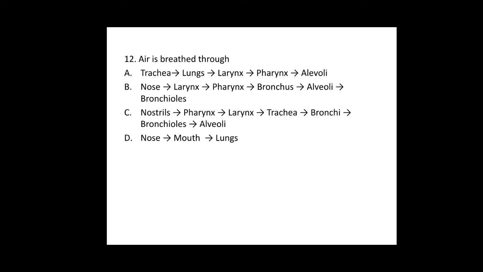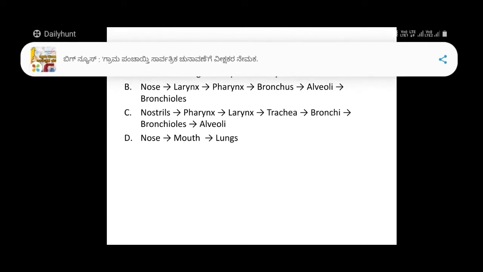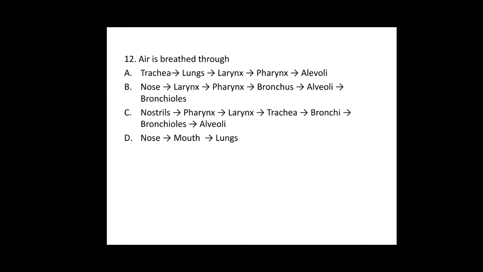Option B, nose, larynx, pharynx, bronchus, alveoli, bronchioles. So option B is also the wrong answer because the bronchioles will be consisting of alveoli after them. So option B is wrong. Option C, nostrils, pharynx, larynx, trachea, bronchi, bronchioles, alveoli. Option C is the correct answer.